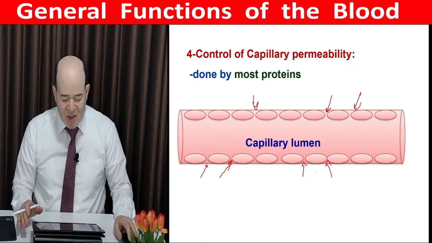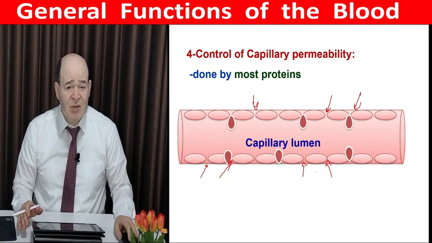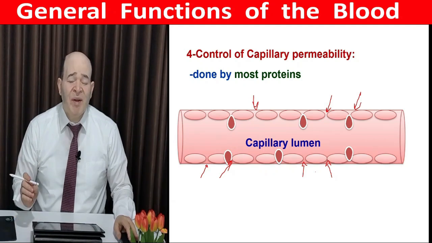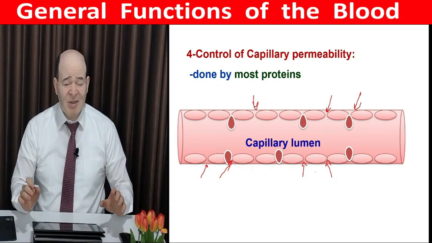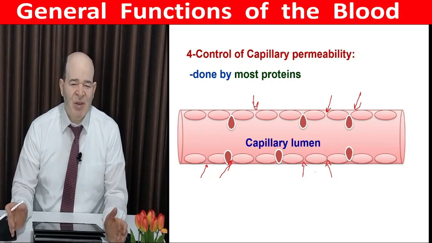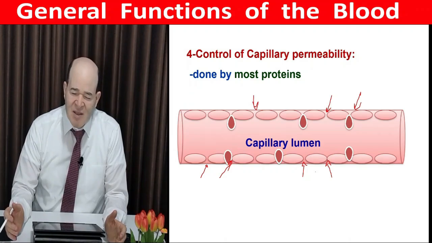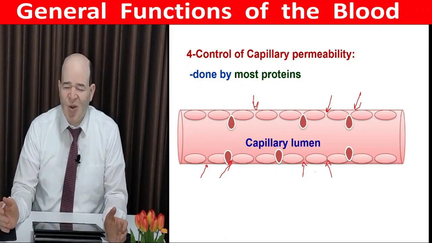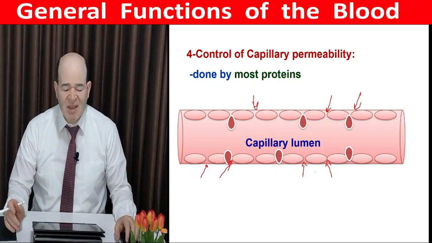However, most of these openings, most of these fenestrations, are partially blocked by the plasma proteins, which limit their permeability. You can easily expect that when plasma proteins are reduced, whether in renal disease or liver disease, fluid leakage outside vessels will increase and cause fluid accumulation in abnormal sites, causing ascites or tissue edema.